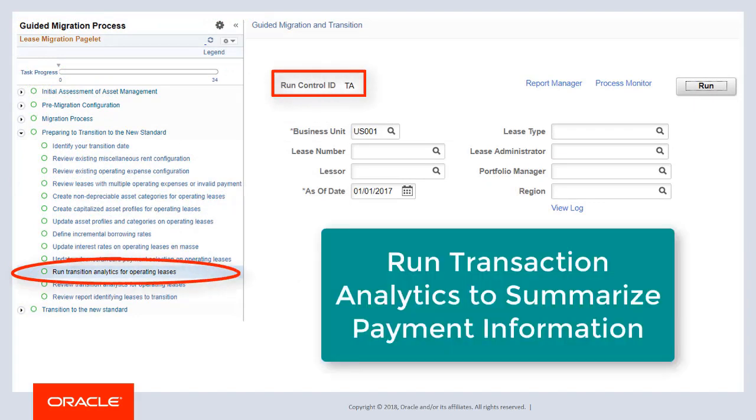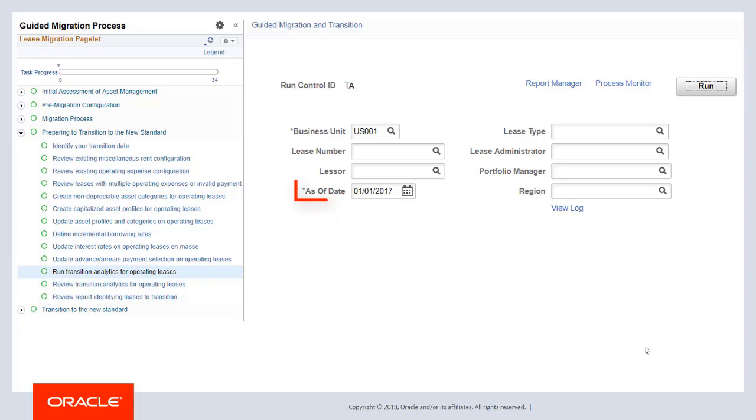Use this Run Control page to summarize lease payment information for your operating leases. This process populates a reporting table summarizing the remaining lease payments on your operating leases. In this case, payments dated 1/1/2017 and later.